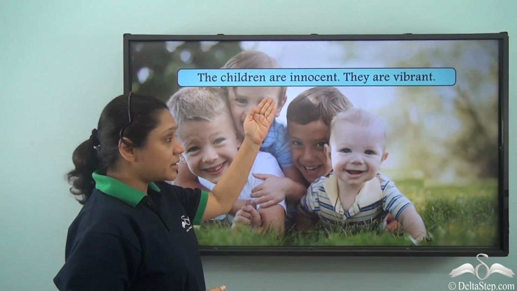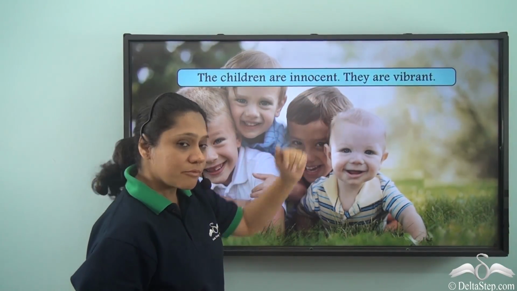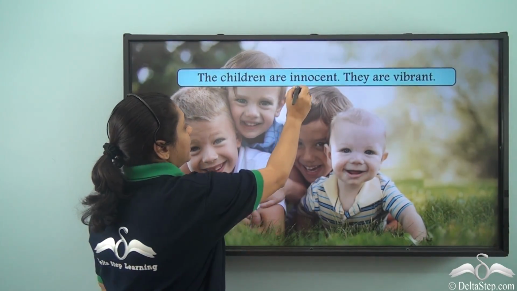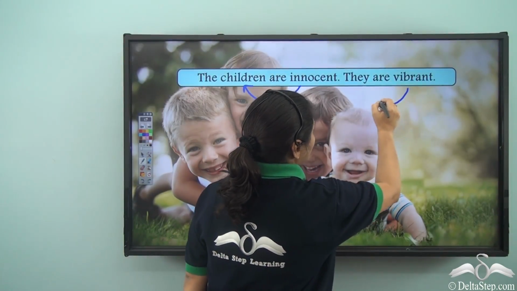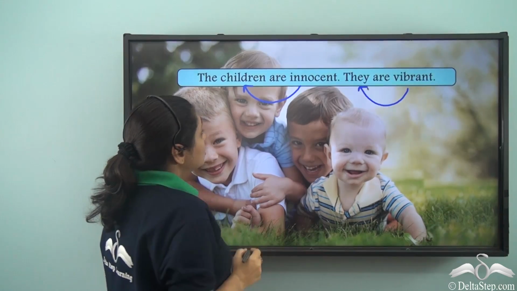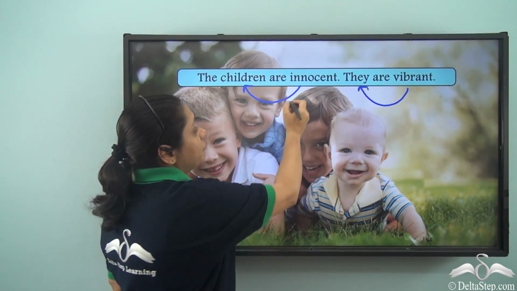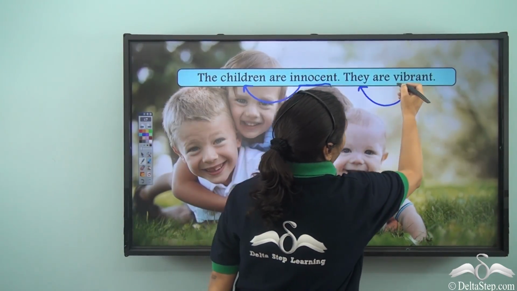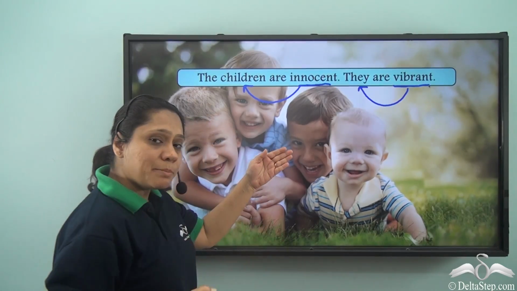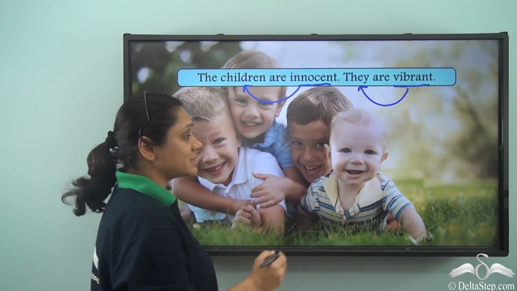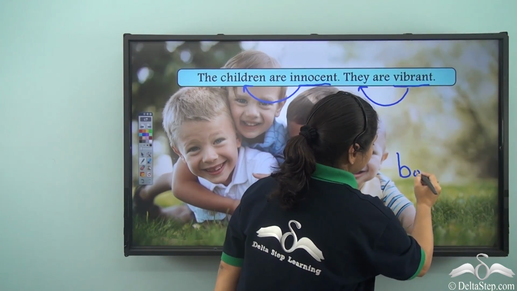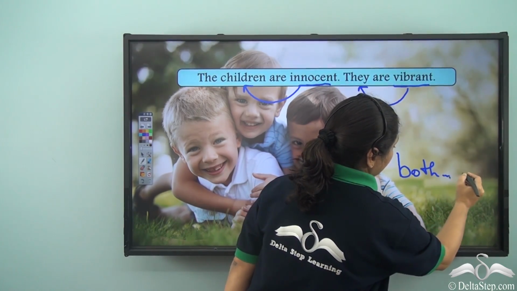The children are innocent. They are vibrant. So innocent is describing the children. Vibrant is also describing the children. So innocent, vibrant are both equally important to describe the children. So how do we join the sentences with both and?